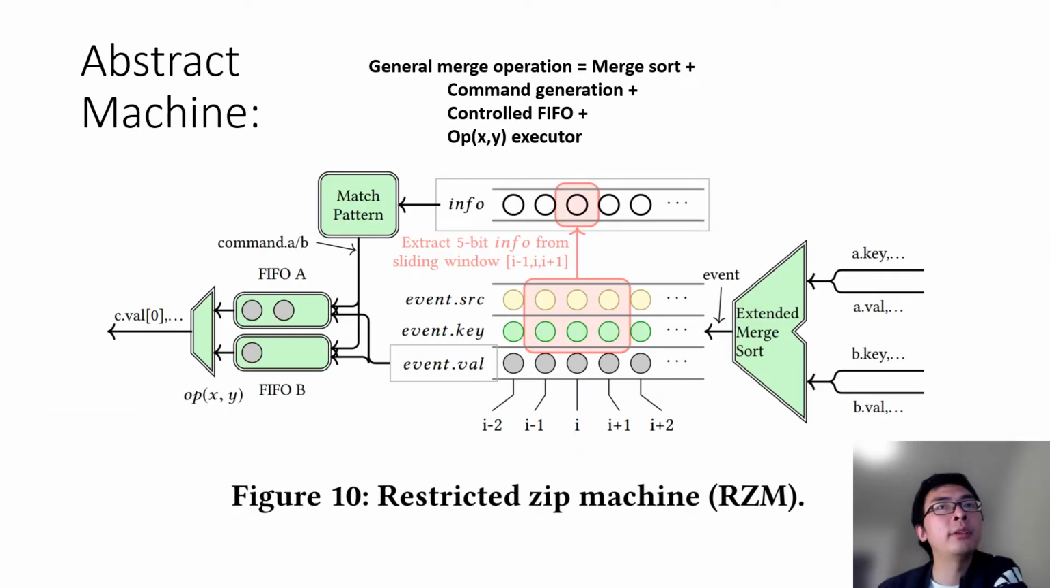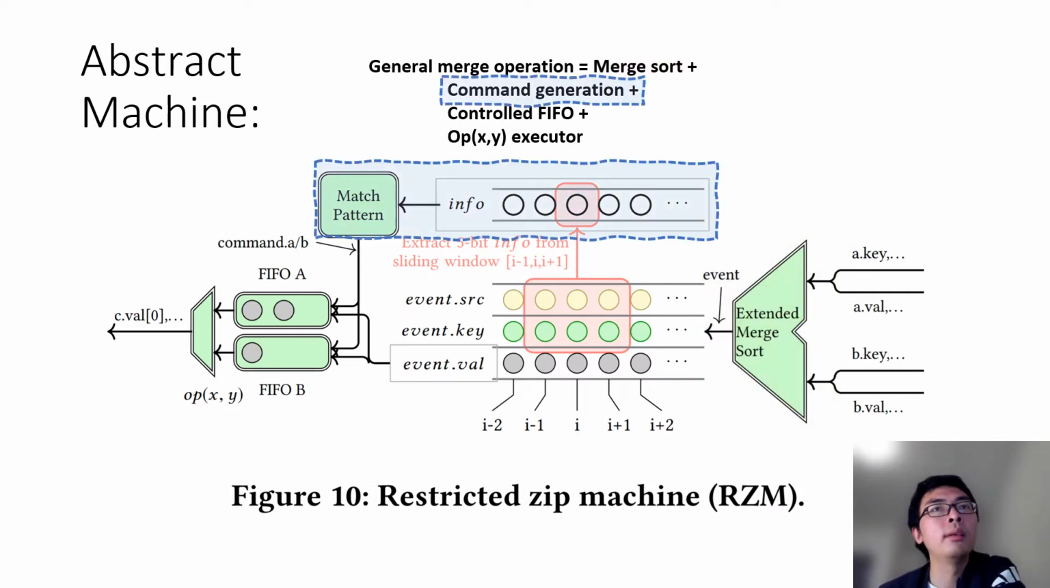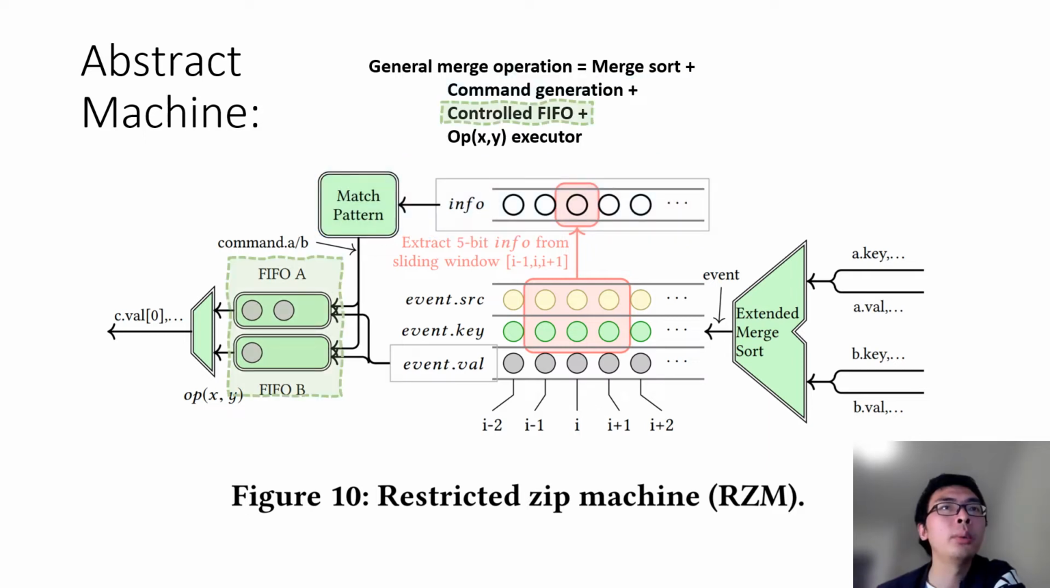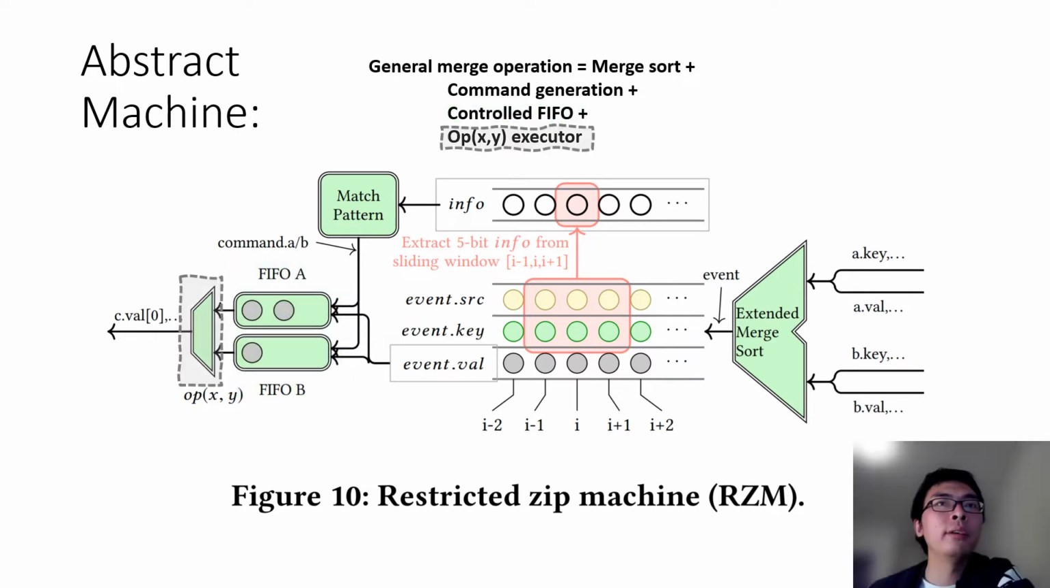Putting everything we have so far, we obtain the definition of our abstract machine. It starts with the extended merge sort for the 2 input arrays. Then, extract 5-bit info and use a lookup table to determine the commands. Following, we have a pair of controlled FIFO to take those commands. Finally, we execute the binary function in an element-wise fashion.